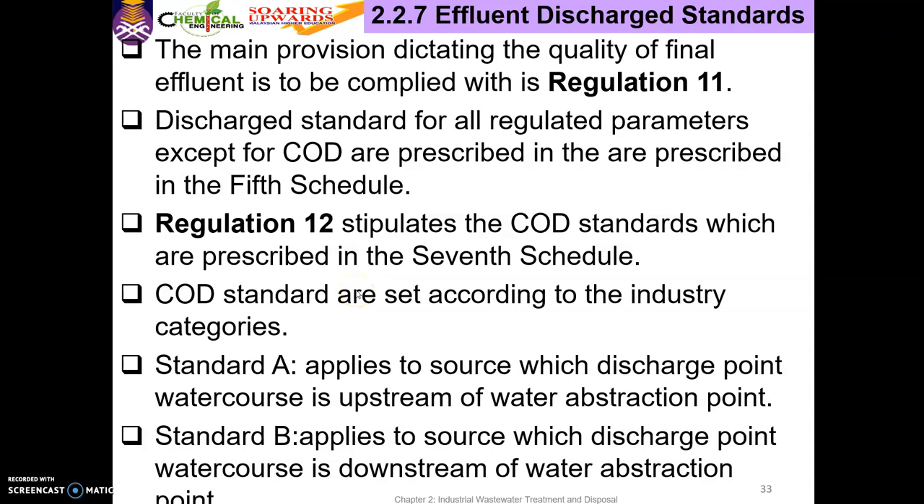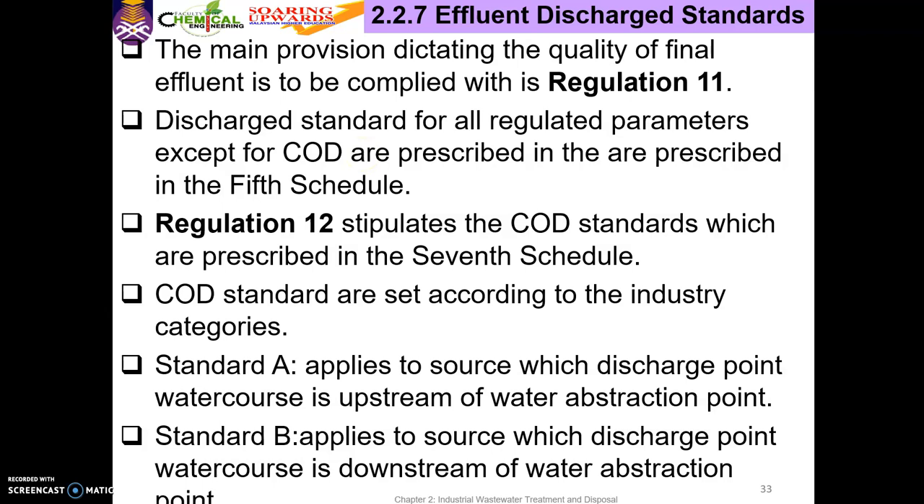The next one is regulation 11. Discharge standard for all regulated parameters except for COD are prescribed in the 5th schedule. Okay, under regulation 11, dalam 5th schedule ni dia akan listkan semua value standard for all parameters. Contohnya BOD, temperature, pH, except for COD. So COD tak ada dalam 5th schedule. Dia listedkan standard value yang tak boleh exceed, for standard A and also standard B.